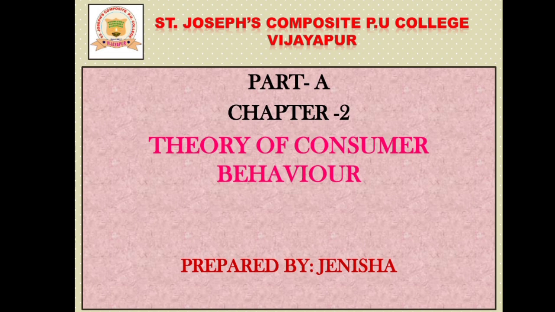The ordinal approach is nothing but the indifference theory, and the cardinal utility approach consists of the law of diminishing marginal utility and the law of equi-marginal utility. So these two laws fall under the cardinal utility approach. These concepts we discussed in the previous episode.